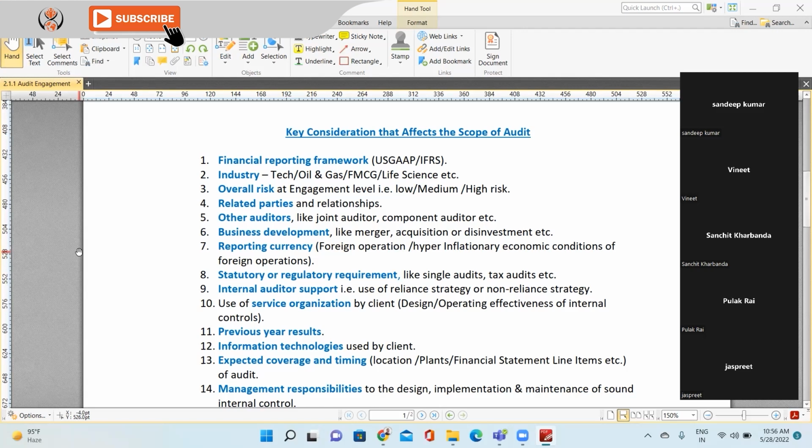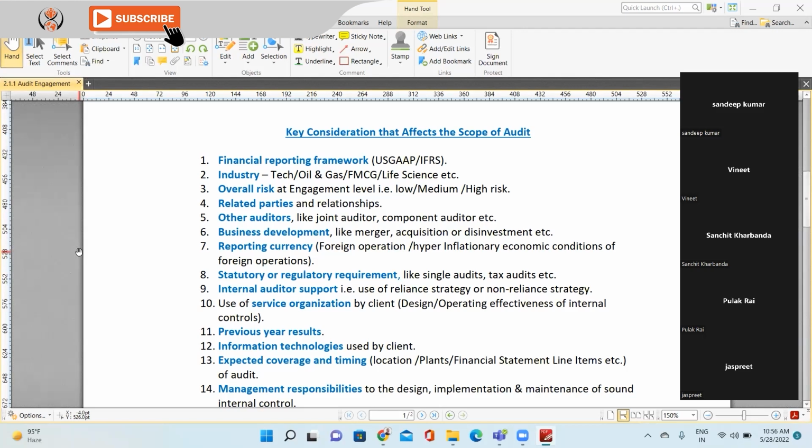Next is statutory or regulatory requirement. For example, we'll be discussing in detail today the single audit or tax audit. Like in government audit, or where the entity received grants, funds or awards from the government, right? They are required to perform the single audit, compliance audit, performance audit. Those are additional audit requirements. So if you need to go through those additional audit requirements, accordingly your scope of work will be increased. Make sense?